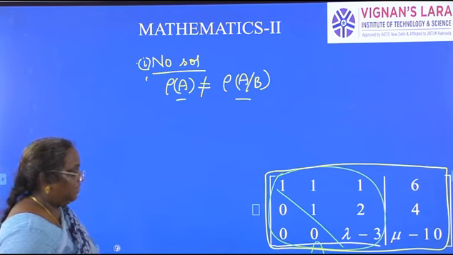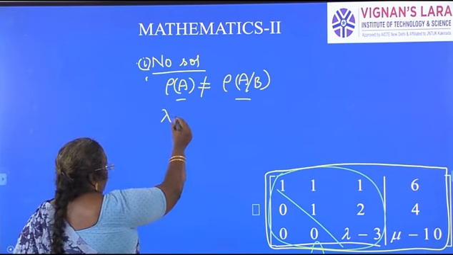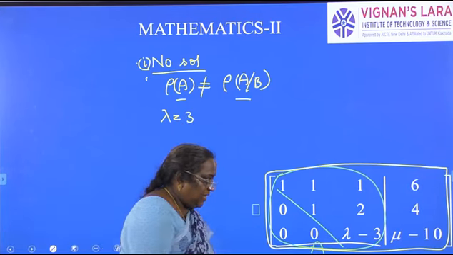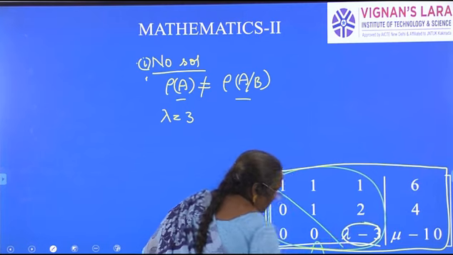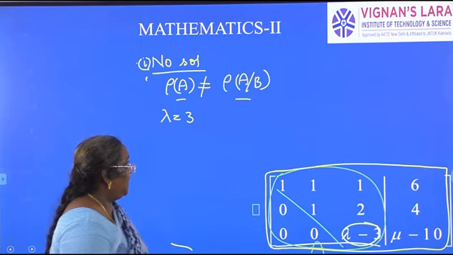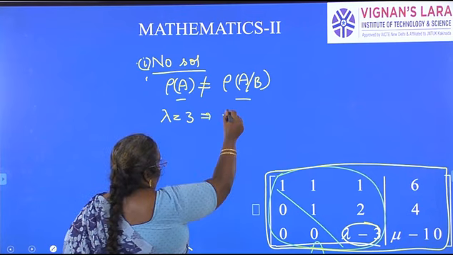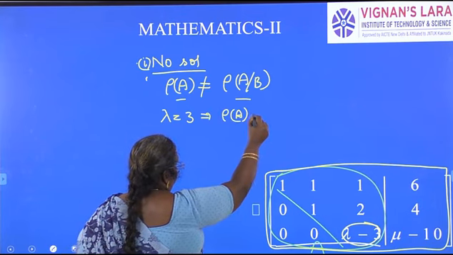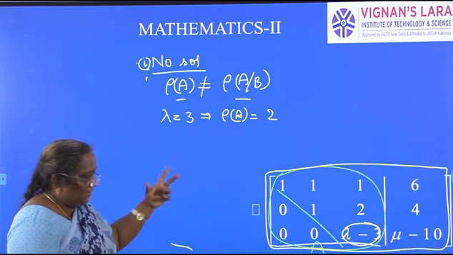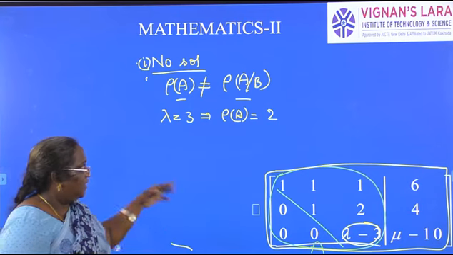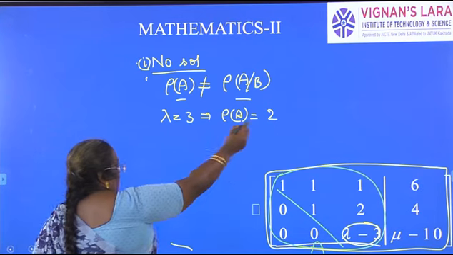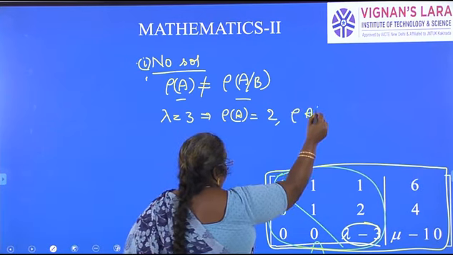Suppose lambda is 3. What happens? If lambda is 3, this becomes 0. 0 means what is rank of A? Rank of A is equal to 2. Whatever is the value of mu, rank of augmented matrix will be 3 only.